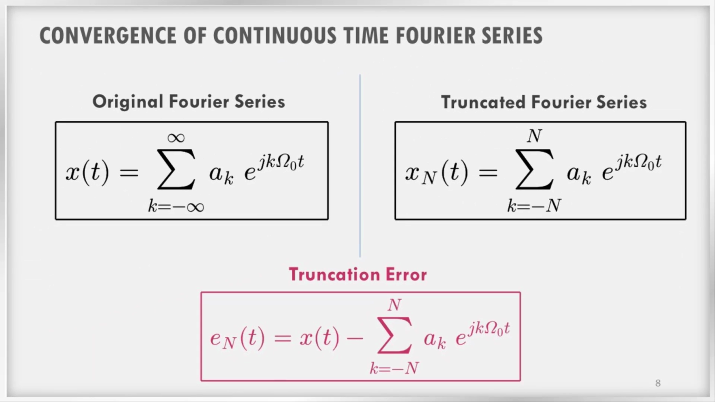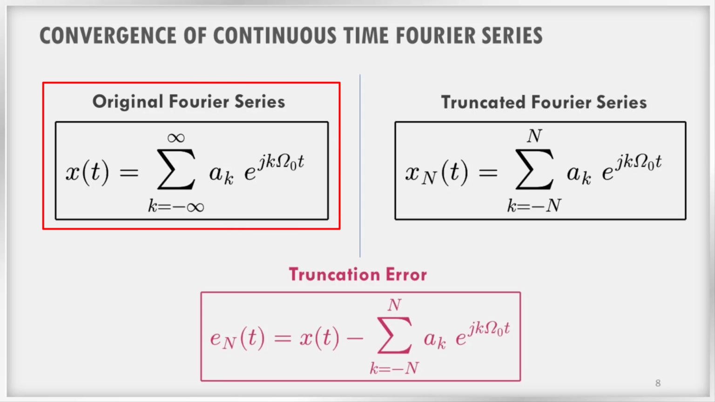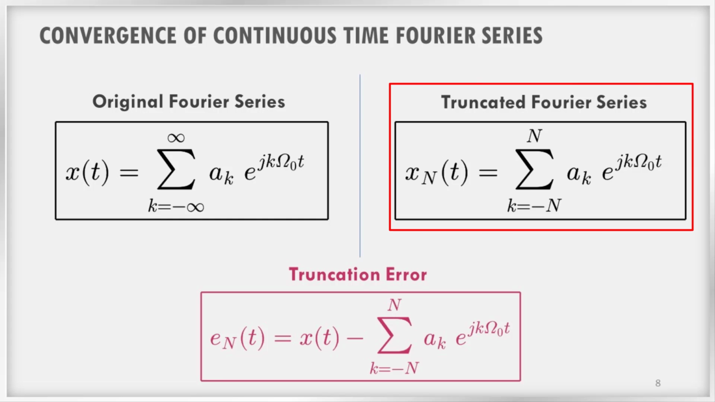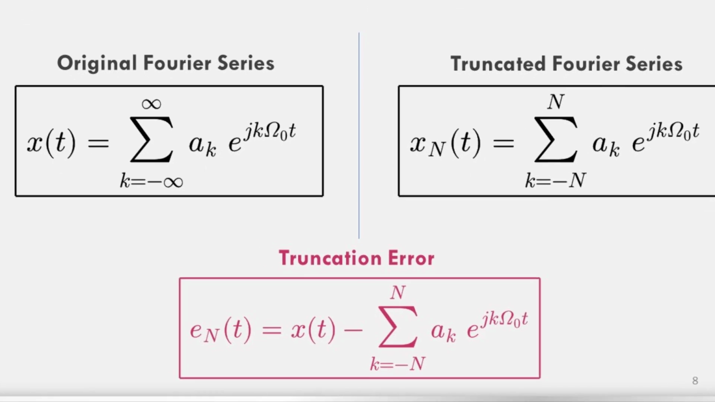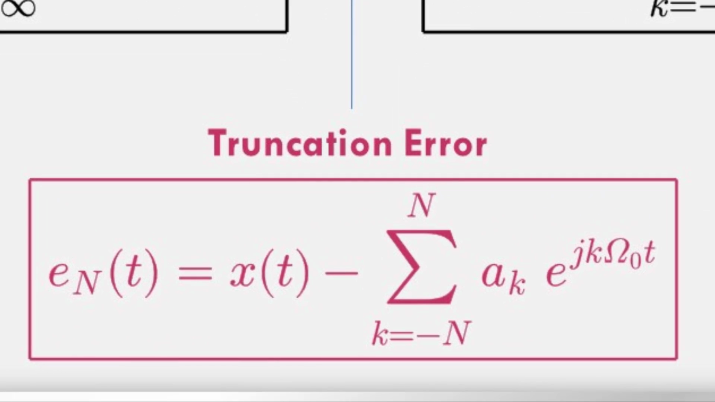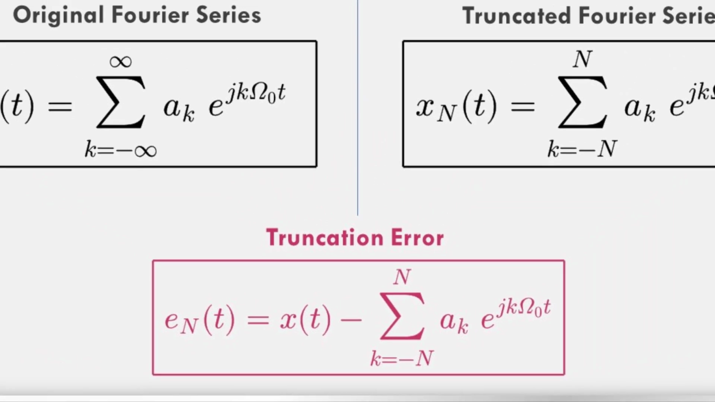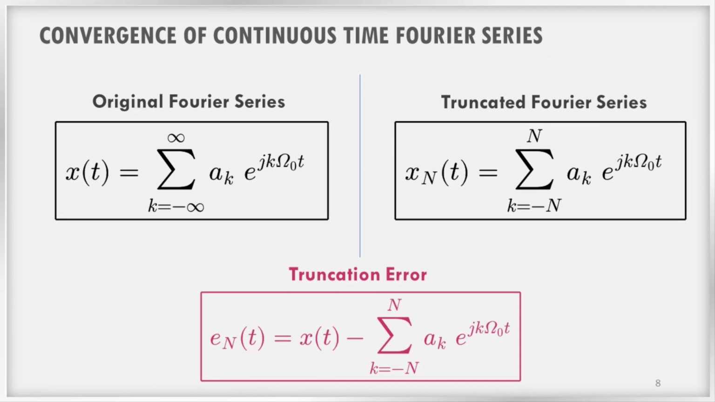Here the original signal and the signal synthesized using truncated Fourier series are given. x(t) is the original signal and x_N(t) is the signal synthesized using the truncated Fourier series. Let the error between these two signals be e(t). We know that x(t) is the original signal and x_N(t) is the synthesized signal using N harmonically related complex exponentials. So of course there will be some small error because both of these signals are not equal. So this error is equal to e(t).